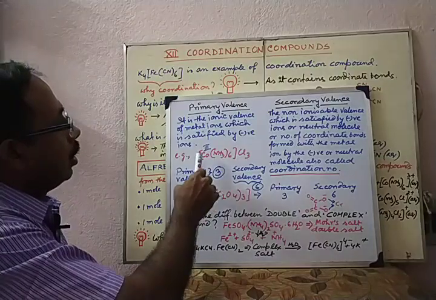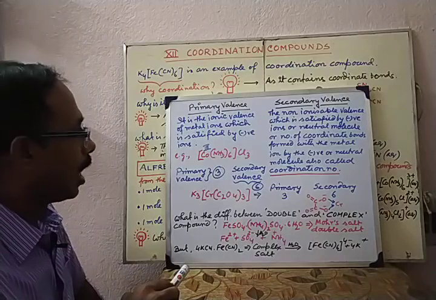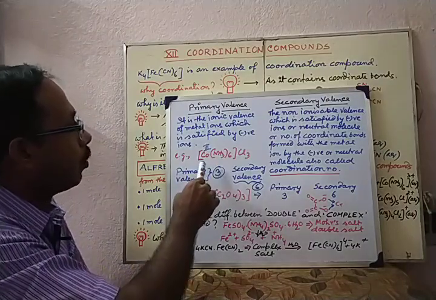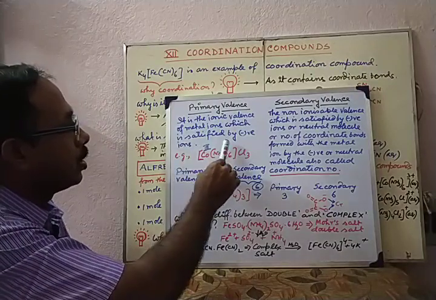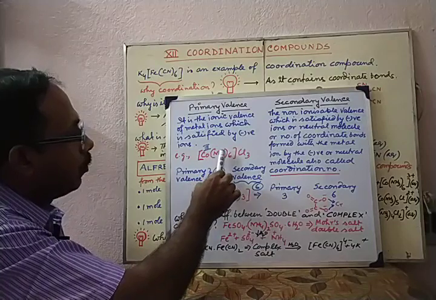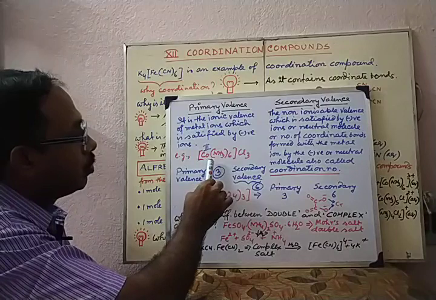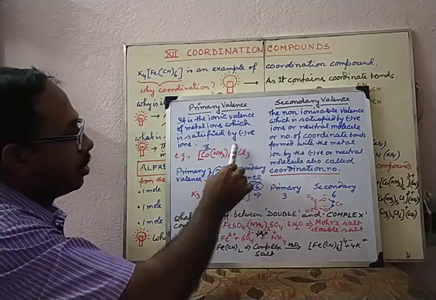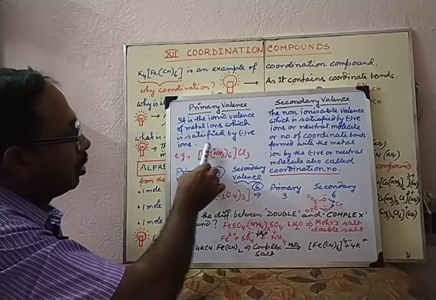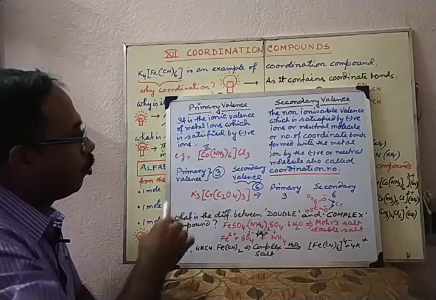Primary valence is the ionic valence of the metal ion present in the coordination compound, which is satisfied by the negative ions. Here you find that these molecules of NH3 cannot neutralize the positive charge of cobalt. It is neutralized by the chloride ions. Hence, the 3 Cl ions are balancing the 3 positive charge of cobalt. Therefore, the primary valency is 3.